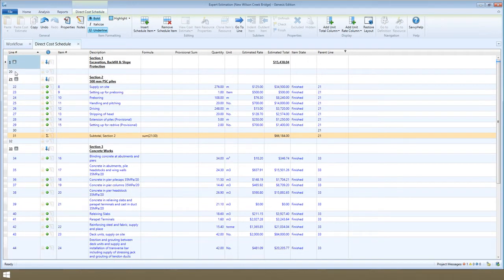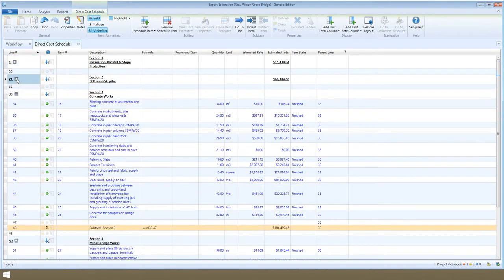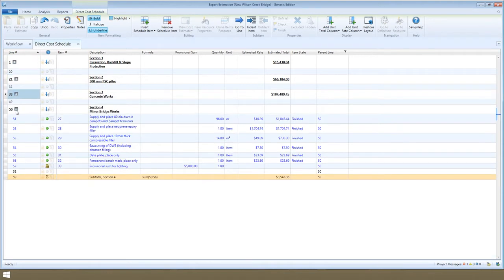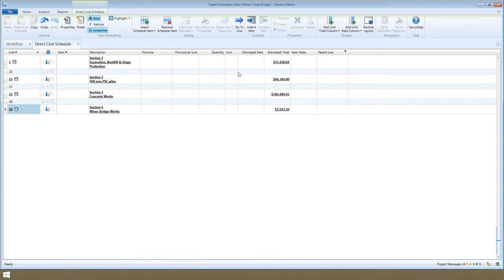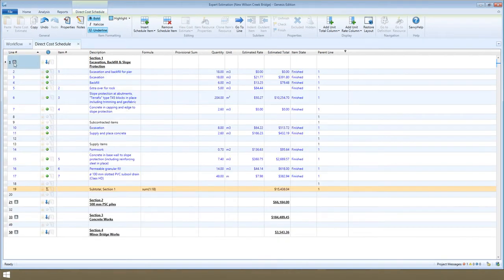This makes a long schedule easier to navigate and doesn't alter the items or what information is displayed in the submission schedule. You'll also see an automatic sum of the estimated total of all the items here. Note this will include only the indented items that are included in calculations.